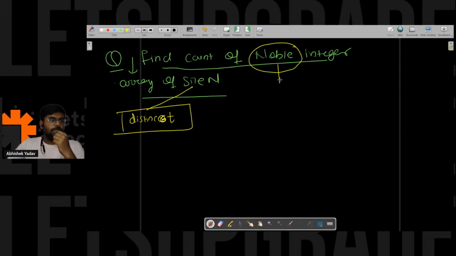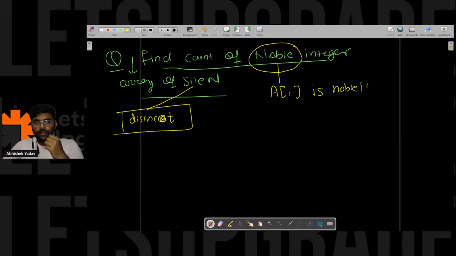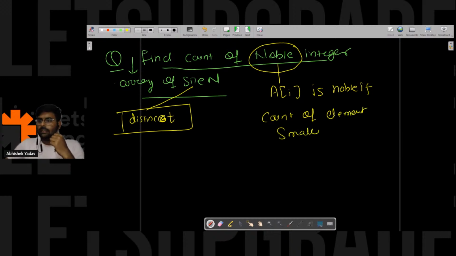Array of i is called a noble integer if the count of elements smaller than A[i] is equal to A[i].